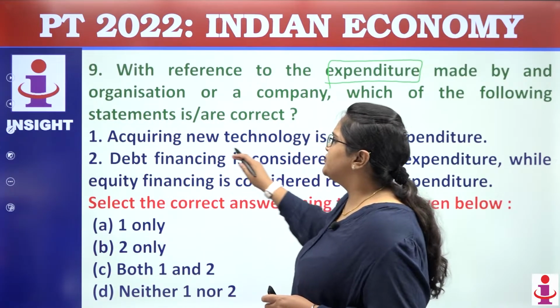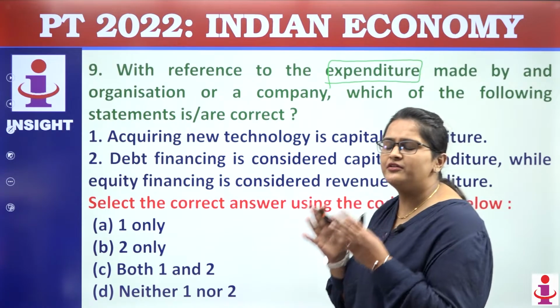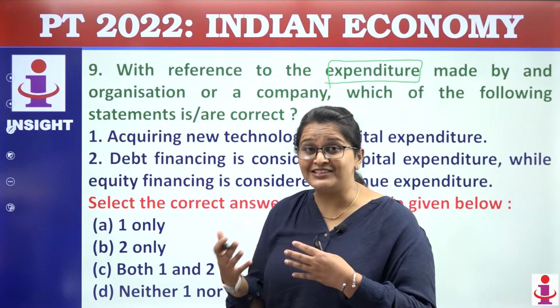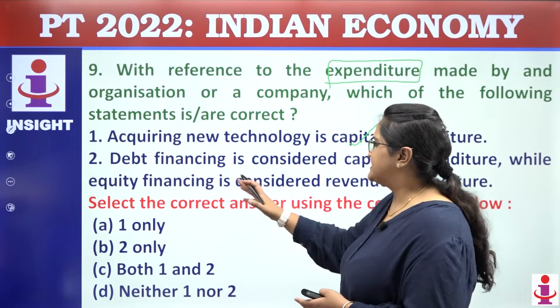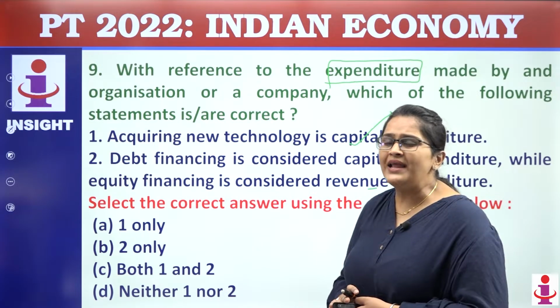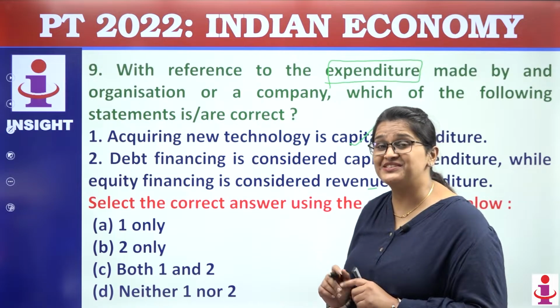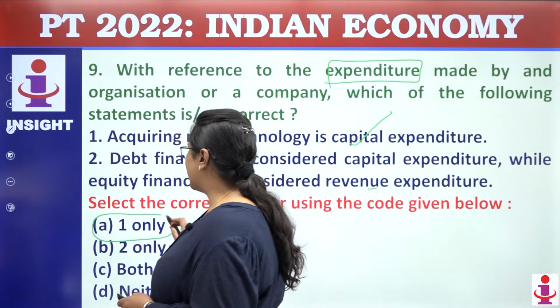So talking about the first statement, acquiring new technology. When you are acquiring new technology, don't you think it is an asset which will last a long time? So it will become part of capital expenditure. Next, debt financing is considered capital expenditure, while equity financing is considered revenue expenditure. No, my dear students, this is written reverse. So answer will become A.